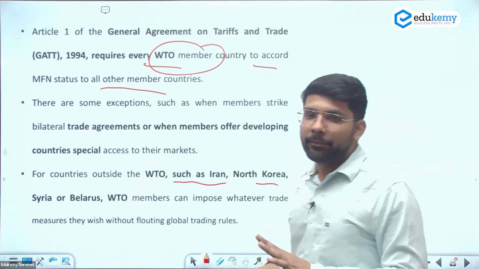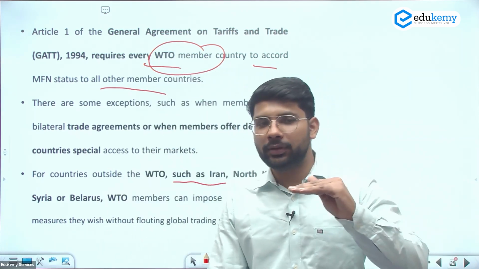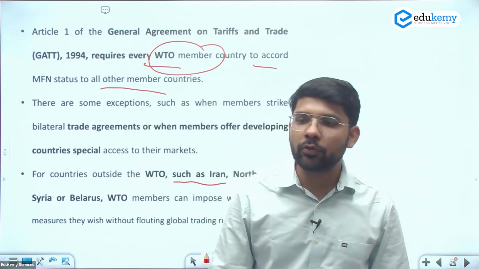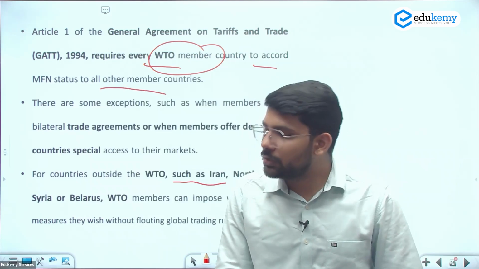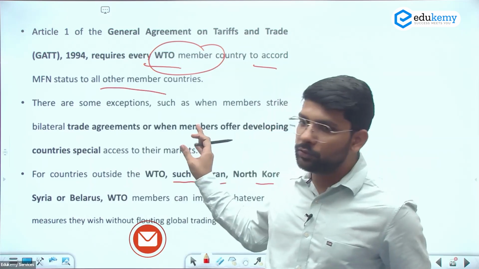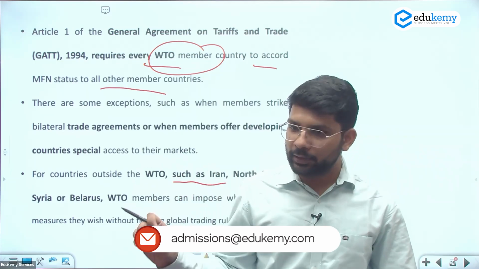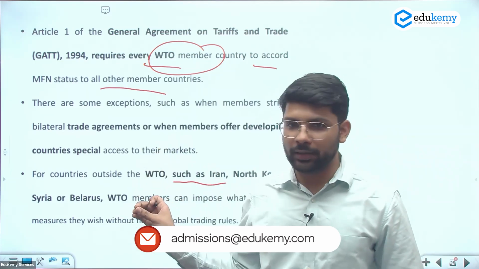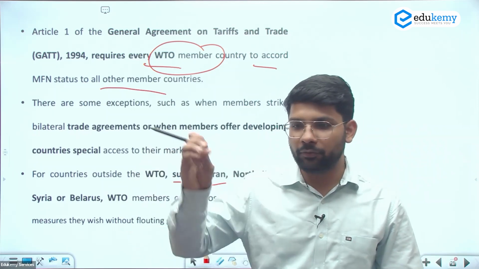Almost all the members of the WTO are the most favored nation for a country. There are almost 190 members in the WTO. Almost all the nations are the most favored nation; Pakistan is also an MFN for India. The main focus is on the MFN. MFN is clear. Countervailing duty is clear. Anti-dumping duty is clear. And tariff rate quota is also clear. These four can be asked in a match the following pairs for the economy, which is related to which duty.